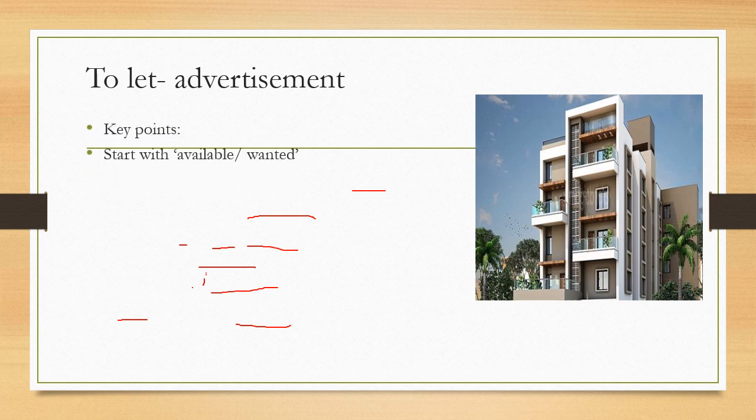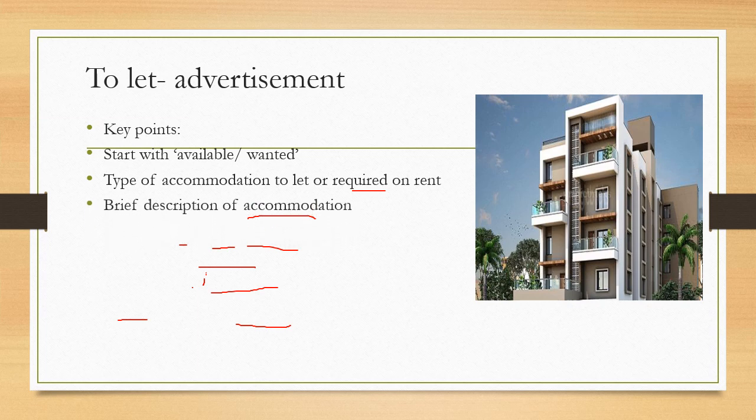First of all, begin with available or wanted. If you are offering some accommodation, then write down available, and if you want, then write down wanted. Type of accommodation to let or required. Type of accommodation to let or required on rent.